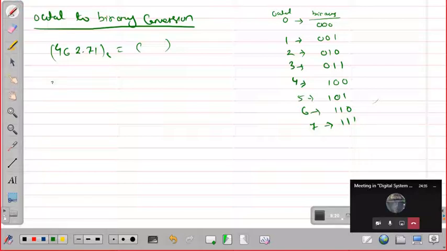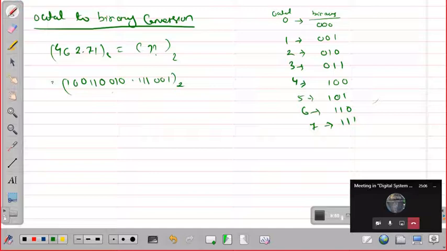So what will be the equivalent? 100, then 110, then 010, point 111, 001. Okay, this is the equivalent binary. So this is so simple, right?